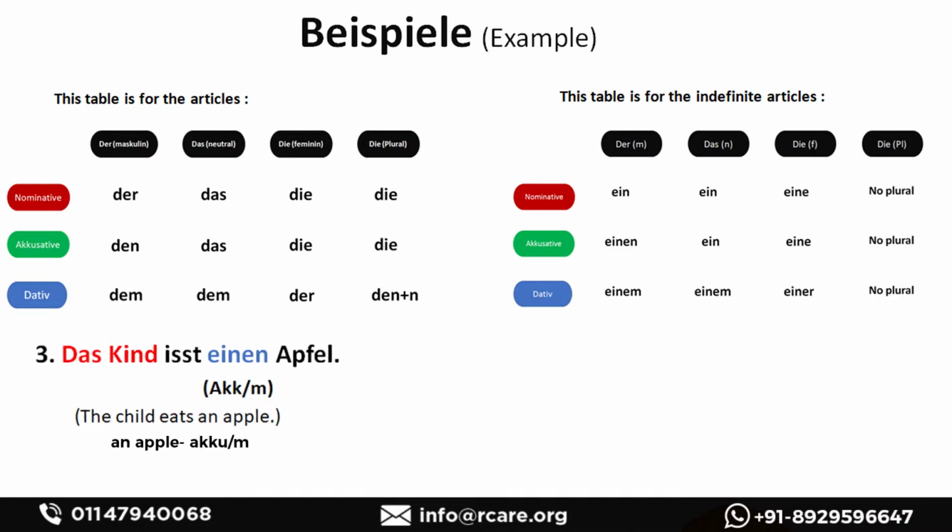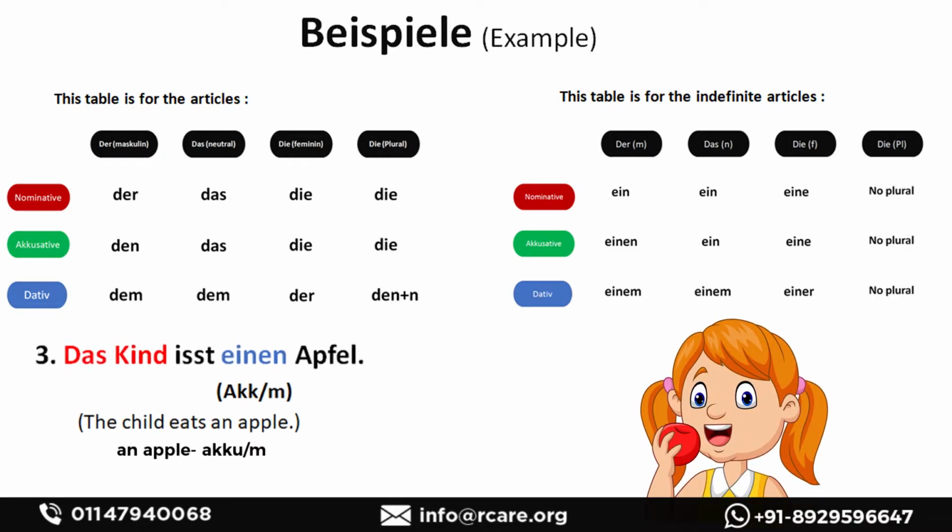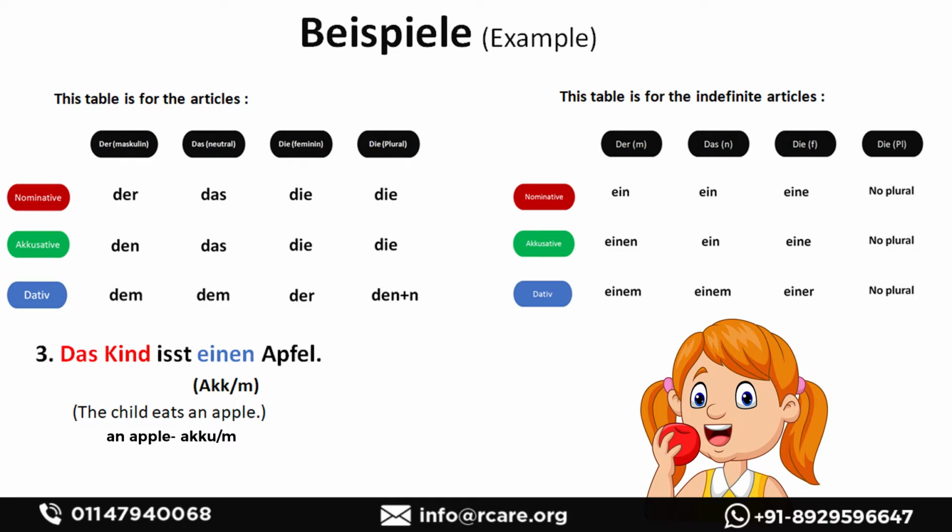Example 3. Das Kind isst einen Apfel. The child eats an apple. So the child is nominative case here. Child is the subject. He is eating the apple. The apple is in accusative case because essen is an accusative verb.